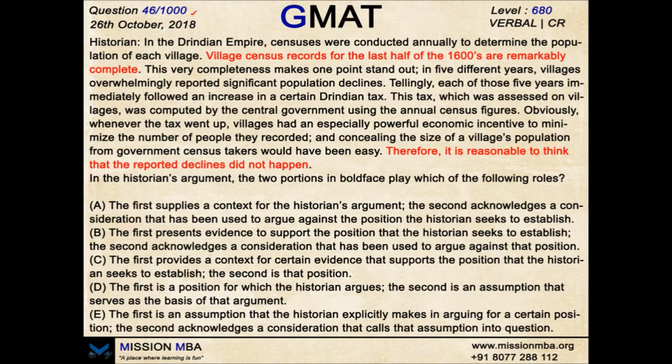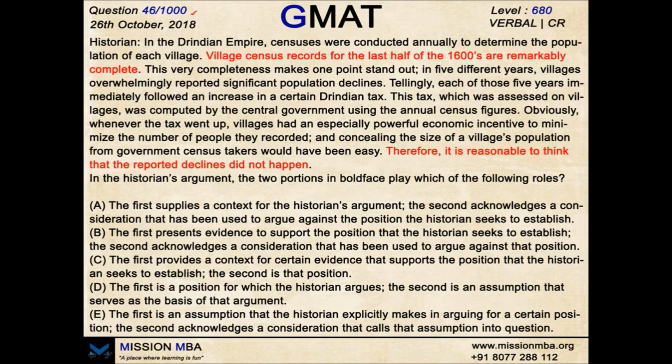Guys, please note that these bold statement questions can be very difficult at times, but if you have the correct approach to tackle them, you will never struggle with them. And the correct approach is, first, to identify the premise and the conclusion. Secondly, try to identify the relationship between the bold statements, whether they are on the same side or on opposite sides, whether one is trying to prove the other, or they are going against each other. Now let's have a look at this question.